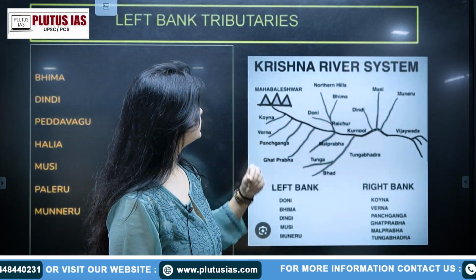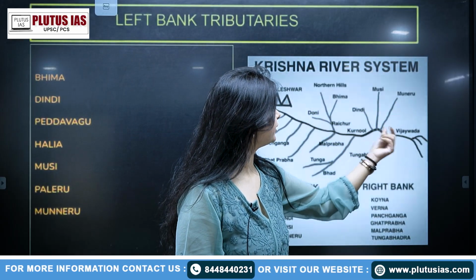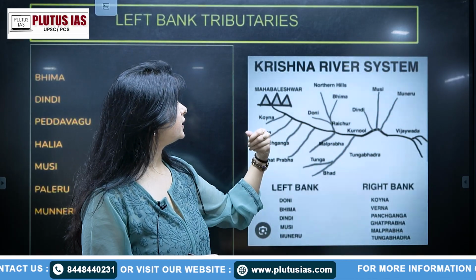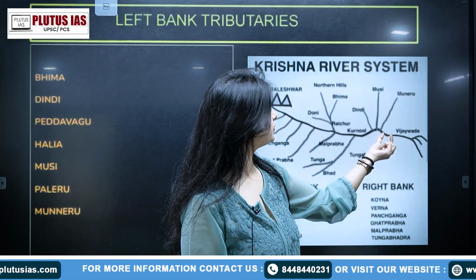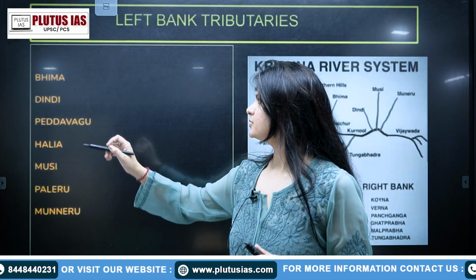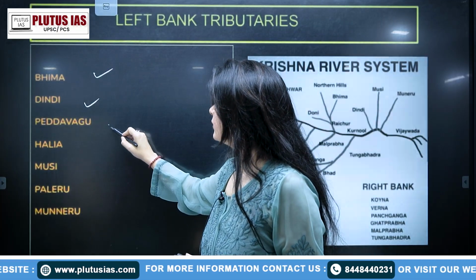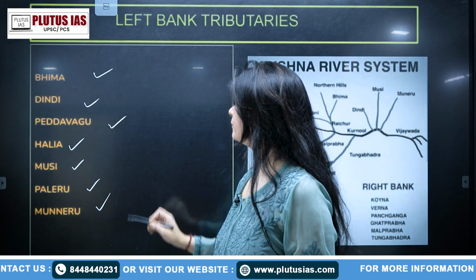Just look at the picture. Bhima, right, then Dindi, Musi, Muneru and Vijayawada. These are some of the places. Vijayawada is a place, and which river is flowing here? Muneru, right? Then we have Dindi, Bhima, Pedavagu, then Halia, Musi, Paleru and Muneru.